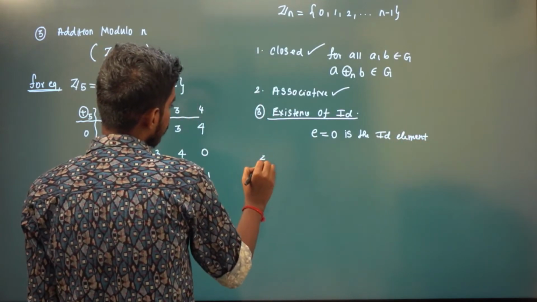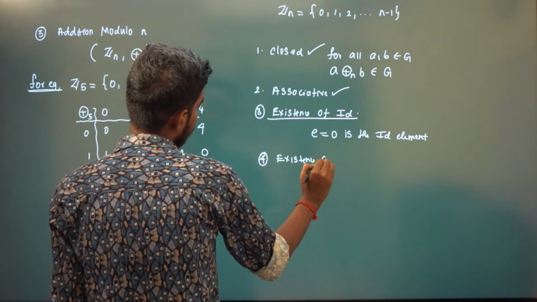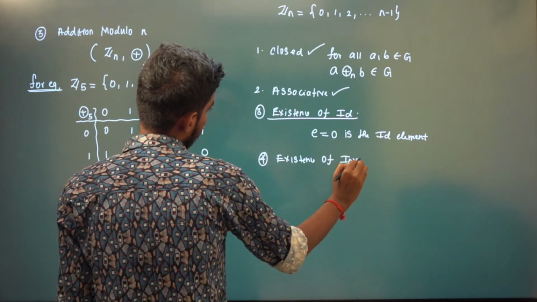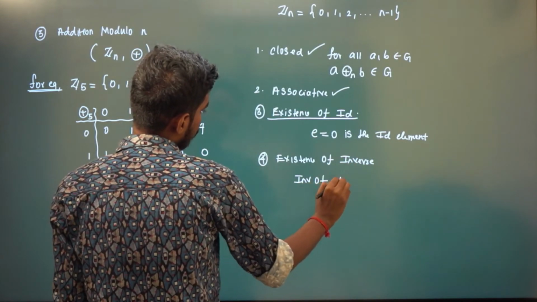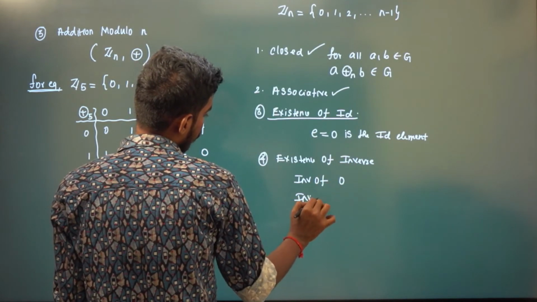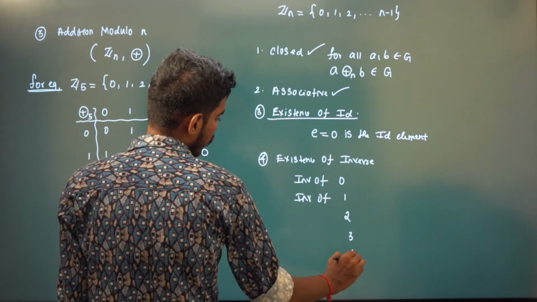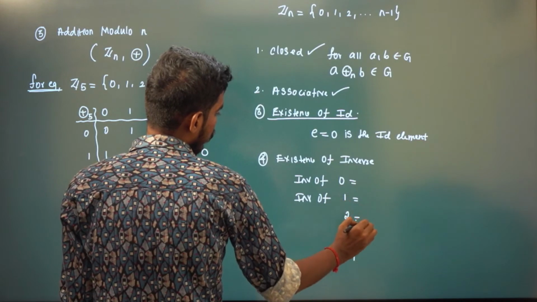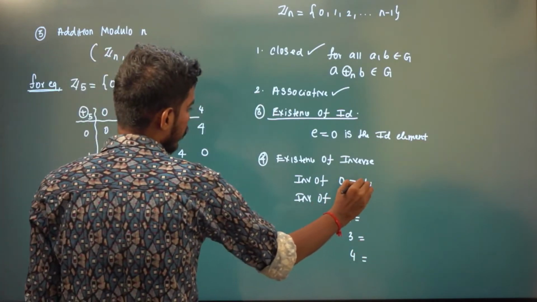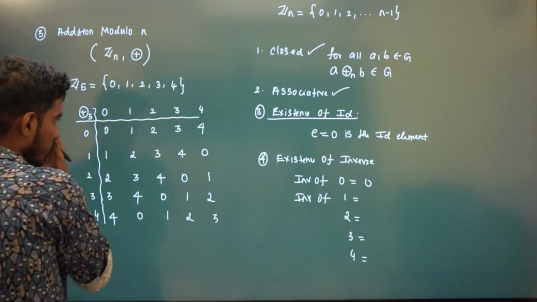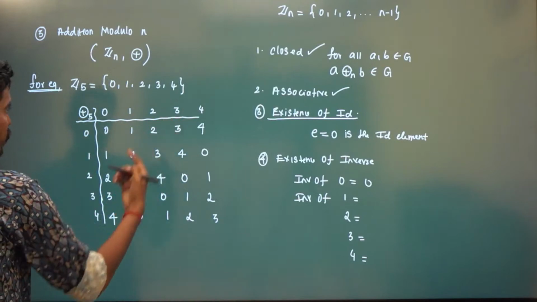And what about inverse? We need to write down for each of these elements. Existence of inverse. So inverse of 0, inverse of 1, inverse of 2, inverse of 3, inverse of 4. So 0 plus what is 0? 0 plus 0 is 0. 1 plus what is 0?